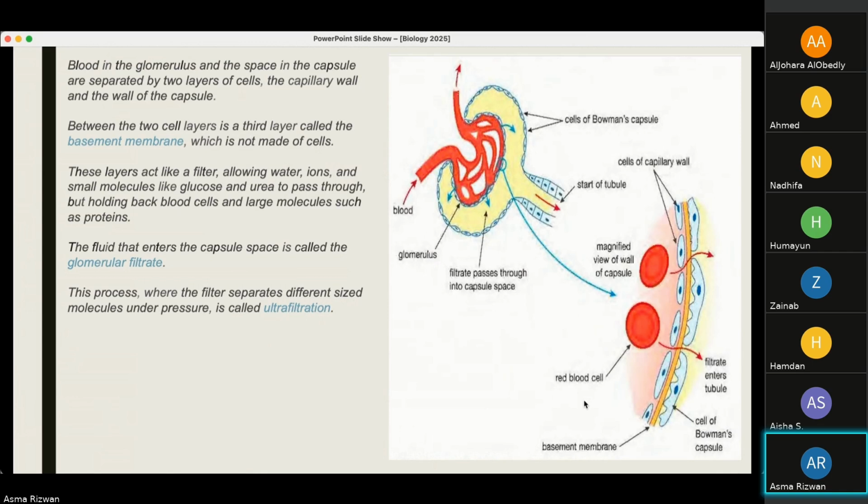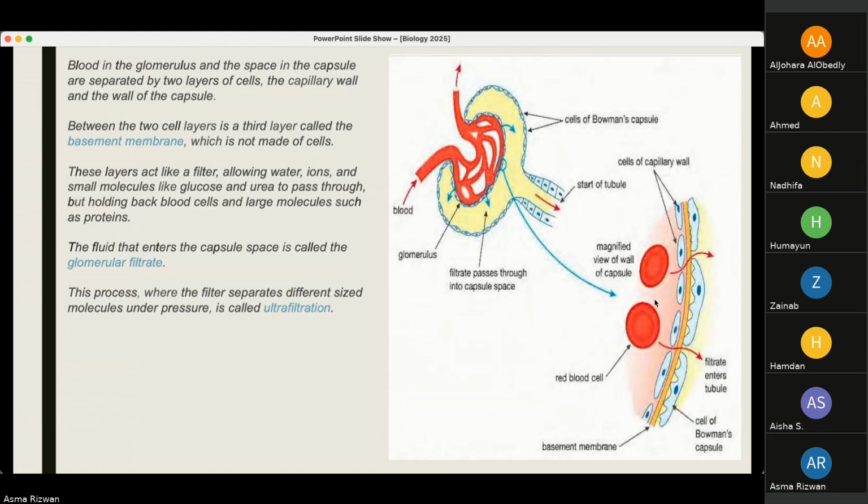Between the two layers is a third layer called the basement membrane, which is yellow colored and is not made up of cells. These layers act like a filter. They allow water, ions and small molecules like glucose and urea to pass through, but they hold back blood cells. You can see the red blood cells cannot pass through.